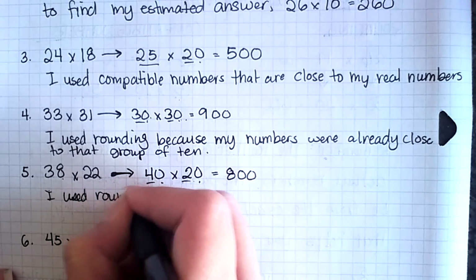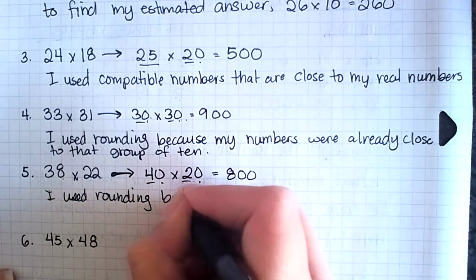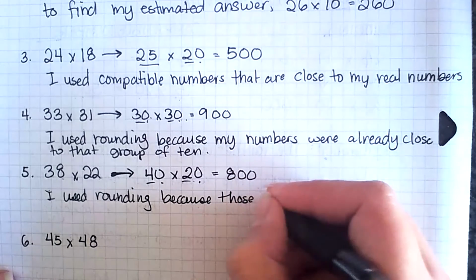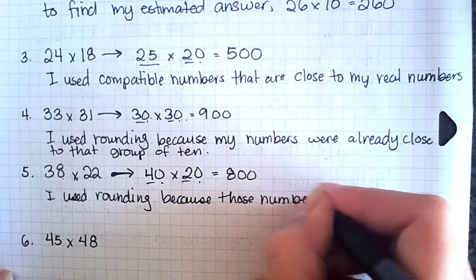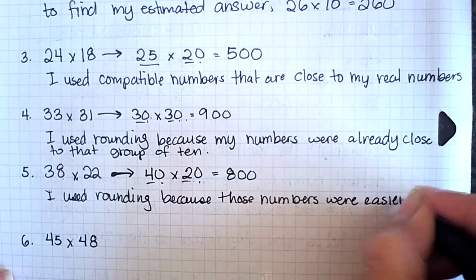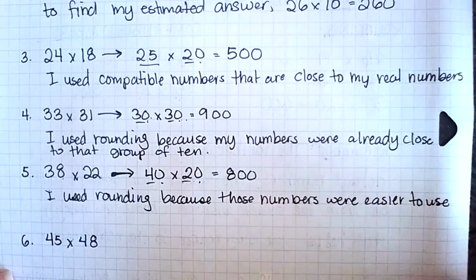I used rounding because those numbers are easier to work with and easier to use.